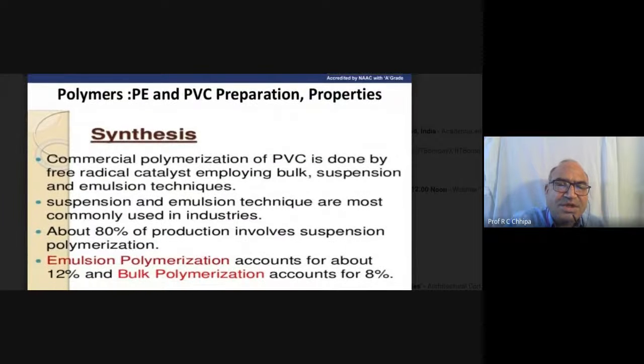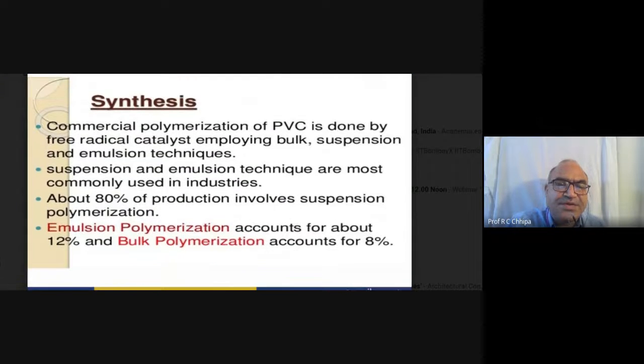Now one more thing: how can these be synthesized? That is also the commercial application of PVC, and a very large amount of polymer is required to fulfill the requirements of the available technologies. So, the commercial polymerization of PVC, polyvinyl chloride, the industrial application.